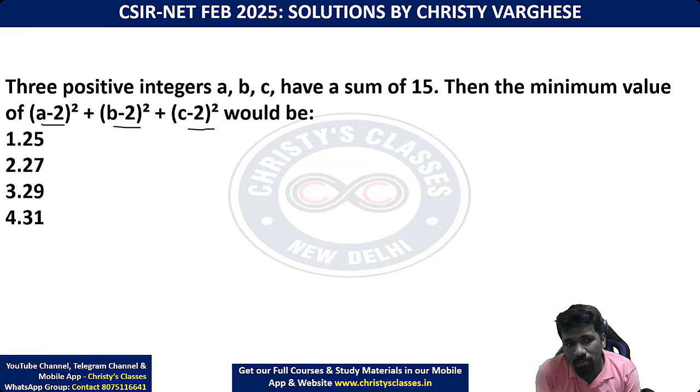For it to be as small as possible, the difference between A, B, C should be minimum. For the difference between A, B, C to be minimum, A, B, C being the same is possible, so that is the best possible scenario. A, B, C being the same is okay because 5 plus 5 plus 5 is also 15.